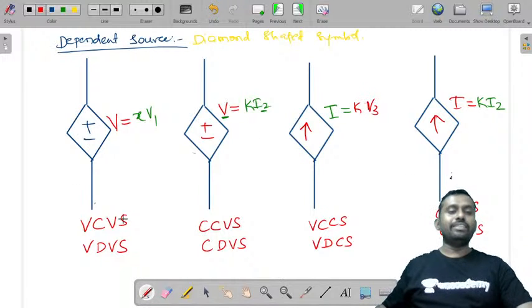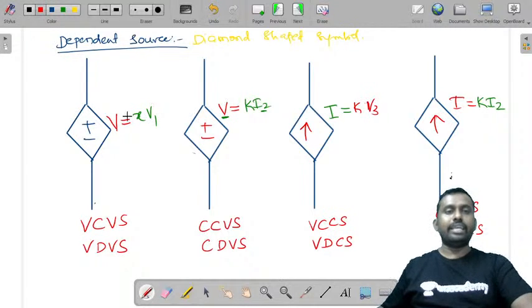Now let us define this. What is a voltage controlled voltage source? A voltage source whose value is relying on a voltage elsewhere in the circuit is a voltage controlled voltage source. Let me repeat it once again. What is a voltage controlled voltage source or a voltage dependent voltage source?